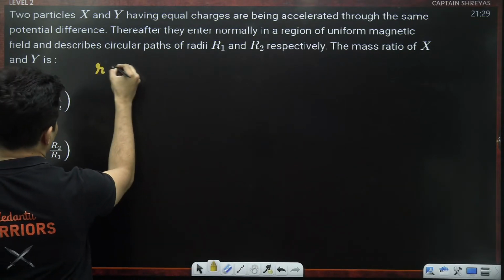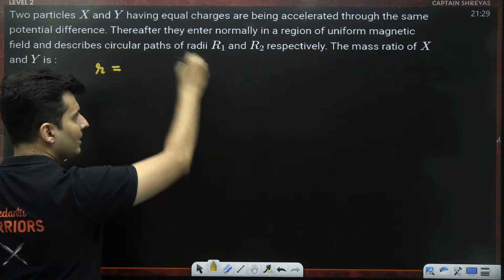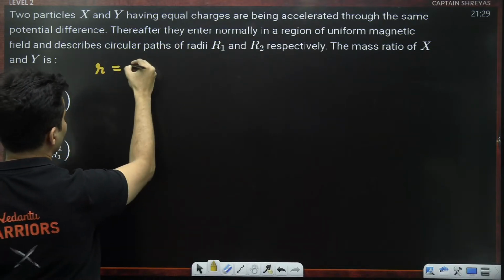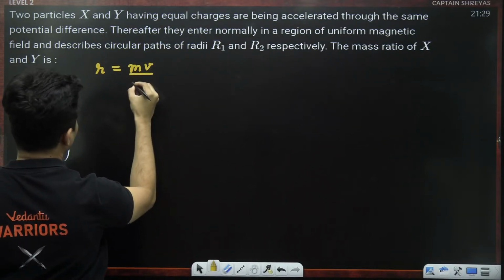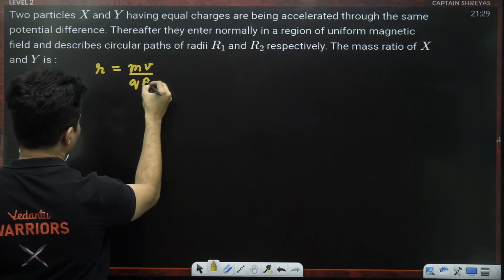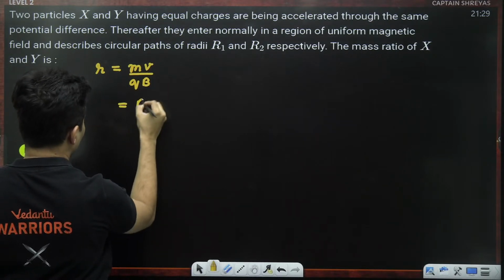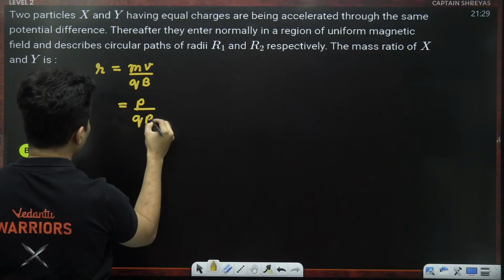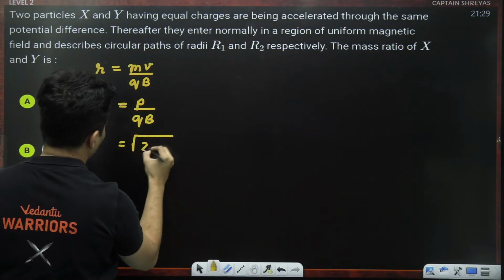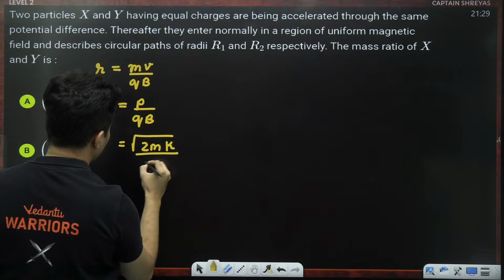The radius of a particle in a magnetic field is given by mass times velocity divided by charge into magnetic field. Mass times velocity is momentum. Momentum is root of 2 times mass times kinetic energy.